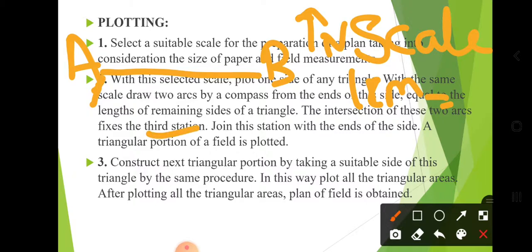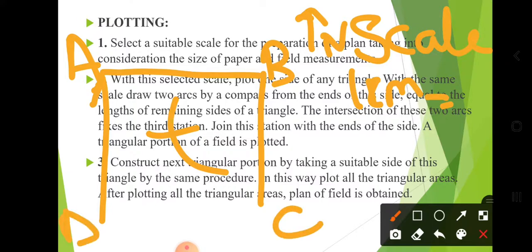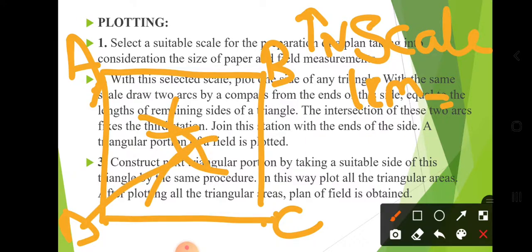Then mark C, D with the help of scale. Then take the distance DO, make an arc, then join those lines and it is called your graph. This one is your plan, and at the last you should measure this check line OO dash. It should match with the distance taken in the field.